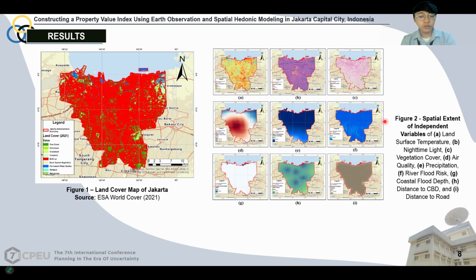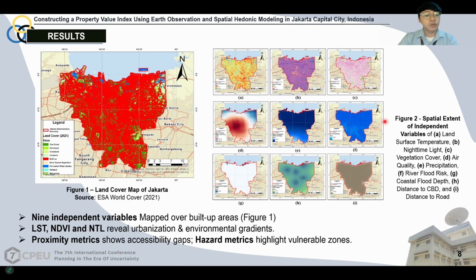What we can learn from these 2 figures is that those 9 variables were built over the built-up areas, the right part here, and then LST, NDVI, and NTL reveal some degree of urbanization and environmental gradients. Another point is that both proximity and hazard metrics reveal some accessibility gaps, as well as highlight some vulnerable zones.